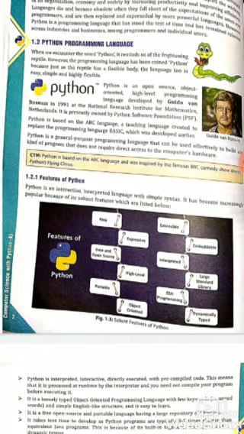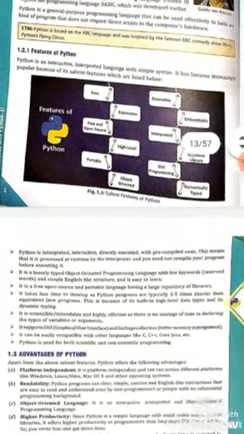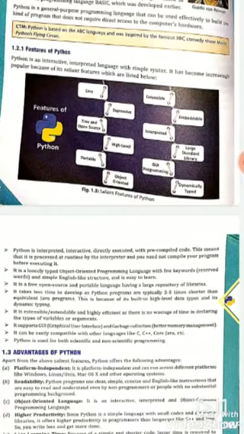So let's understand. Python is interpreted, interactive, directly executed with no pre-compiled code. This means that it is processed at runtime by the interpreter, and you need not compile your program before executing it. It means when you create any program, you need not compile it at the end, because of the Python interpreter. When you run the program, it reports errors line by line.